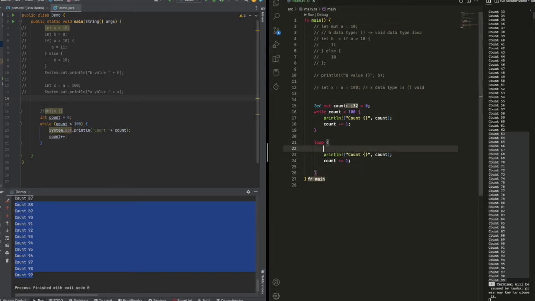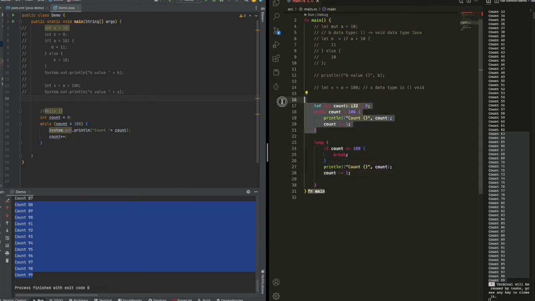So if count is less than 100, then we do the count increment on the other line, and then we can do break here. So basically we have one condition check, so let's see how it works.